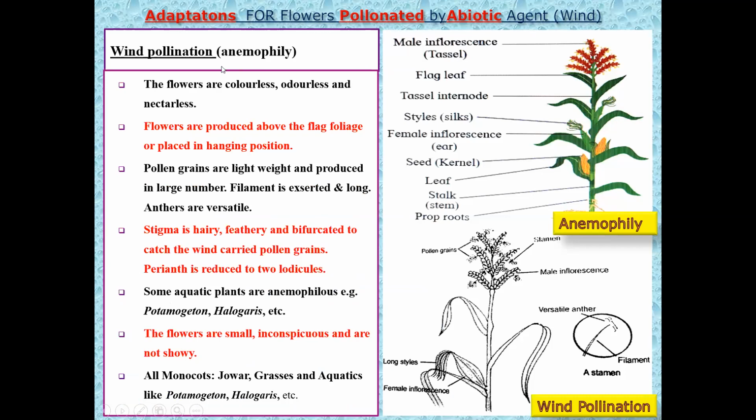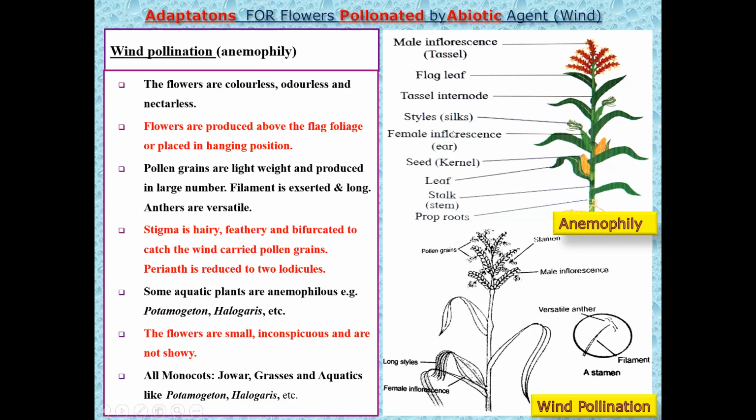Now we'll see first the anemophily. How can you define anemophily? It is wind pollination. How can you define the pollination which is carried with the help of the agency of wind? It is called anemophily. It is generally seen in monocot plants like jowar, bajra, maize, grasses, and exceptionally in some aquatic plants like Potamogeton and Halophila.